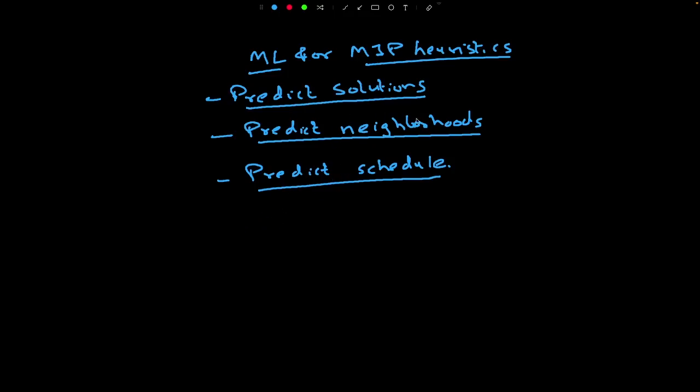Most of this work was for a class of MIP and not a generic MIP. So using these machine learning based solutions for generic MILP is still a pretty hard problem. And so most of these works do not address that. Some of these works do, but not most of them. So that's one big challenge to look into.